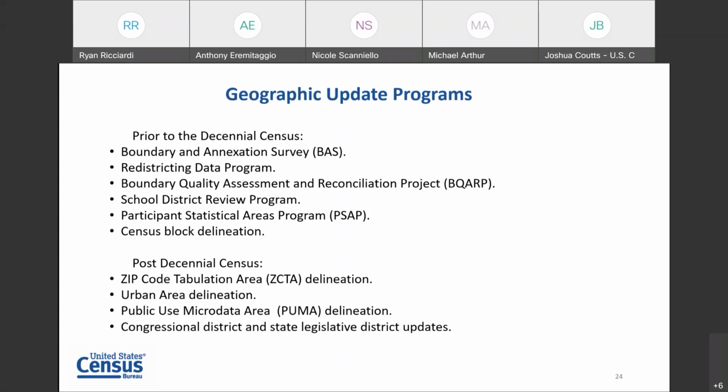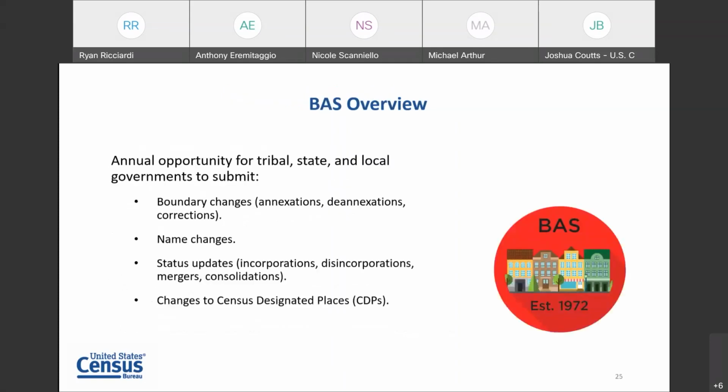In the next slide, we will take a look at the BAS, and we'll give just a brief overview on the BAS program. And that is the annual opportunity for the tribal, state, and local governments to submit boundary changes, annexations, de-annexations to the Census Bureau. We collect those and make updates. Again, that's every year.